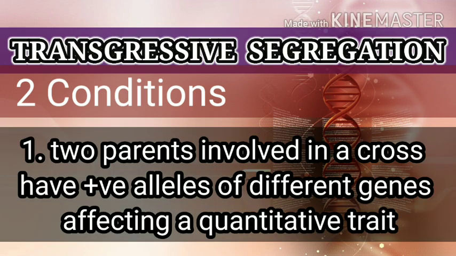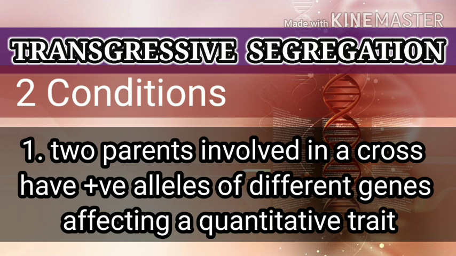The two parents involved in a cross have positive alleles of different genes affecting a quantitative trait. So what is a quantitative trait? Examples are lifespan in the fruit fly, grain yield in crop plants, body size in domestic animals, and diseases like diabetes, obesity or hypertension.